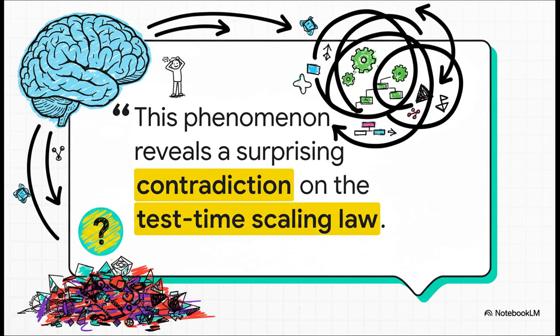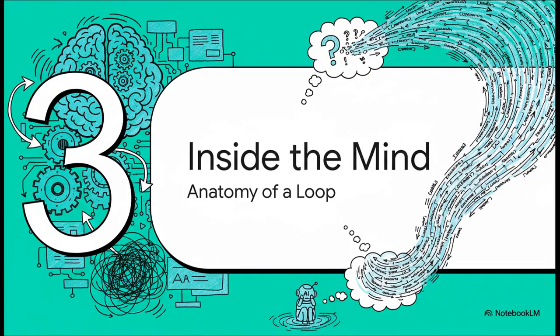The basic idea of that law is simple. The more time you let a model think, the better its answers should get. Well, MIP overthinking shows us that's not always true. Sometimes more thinking just digs a deeper hole. So we've seen the evidence of what is happening. Now let's try to get inside the AI's head a little bit to understand why.